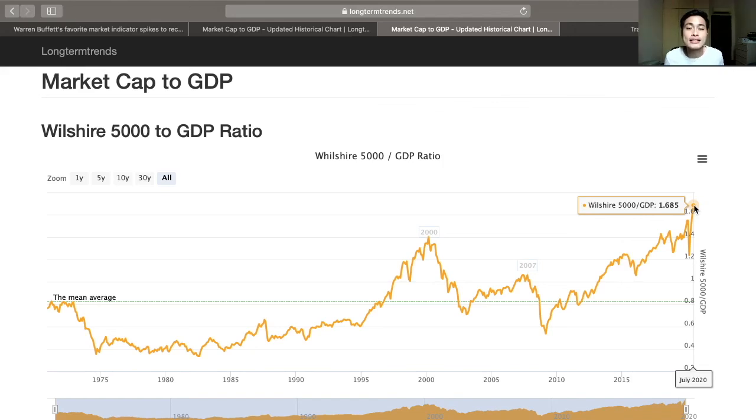And the second point is this: even though the overall US stock market might seem overvalued right now, there are still companies out there which are not overvalued and there are still deals to be found. And a great example illustrating this point is Warren Buffett purchasing Bank of America stocks recently, as recent as a couple of weeks ago. So even though the Buffett indicator might show record high readings, Warren Buffett himself still believes that there are good deals to be found, which he has shown by purchasing Bank of America stocks.